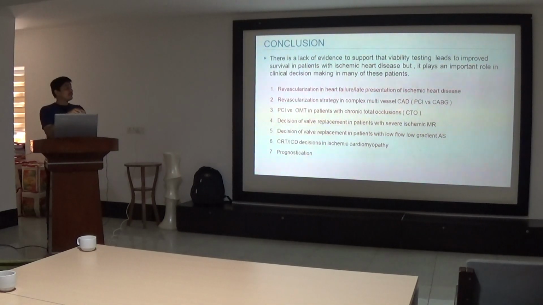Whether if there is a patient with a chronic total occlusion, and if we determine that the myocardium is viable, then we can take the risk of doing that PCI in that CTO. But if the myocardium is non-viable, then we can avoid the risk of doing PCI and go for OMT in cases of chronic total occlusions.